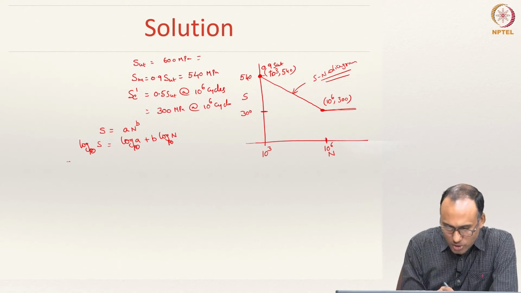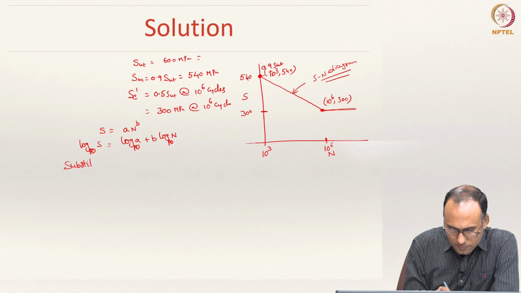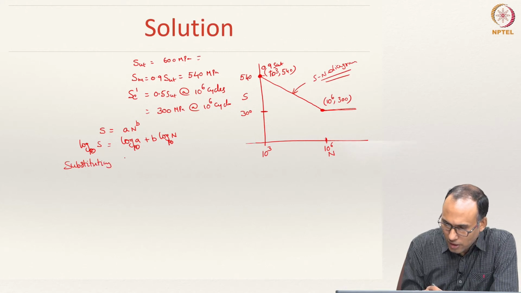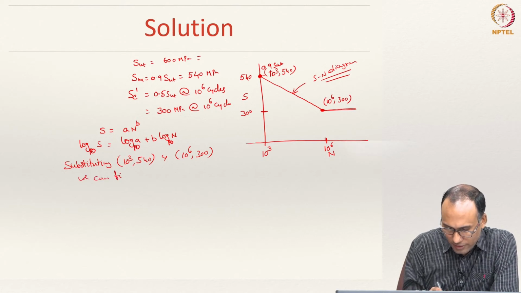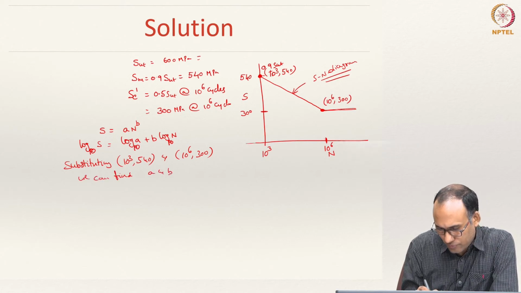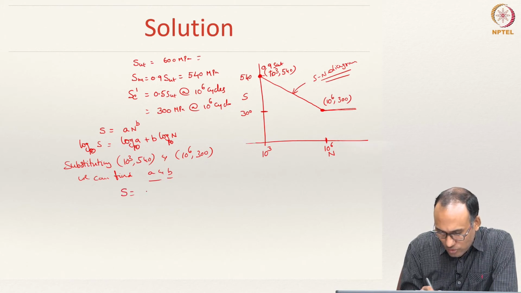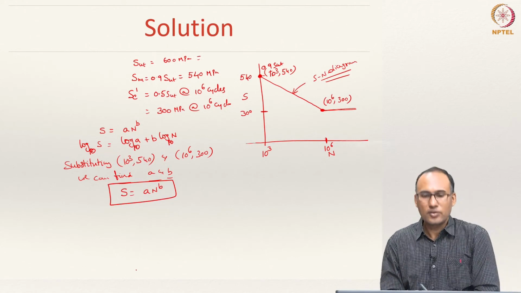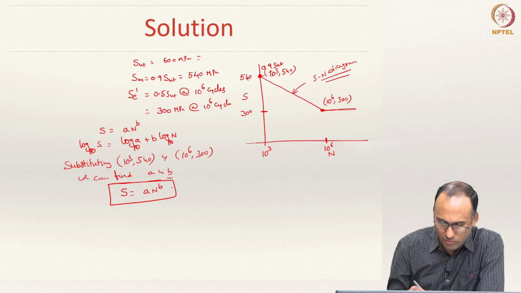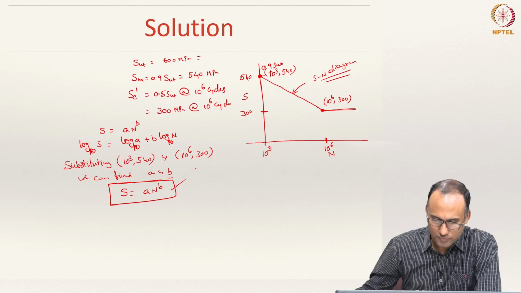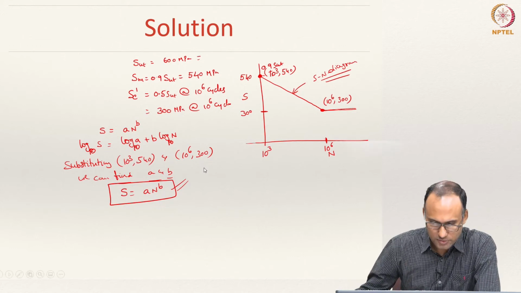By substituting 10 power 3, 540 and 10 power 6, 300, we can find A and B. Then you can write S is equal to A N power B as the failure diagram for this material, right? So you would have found your stress life diagram. So this is the equation that we need to figure out.